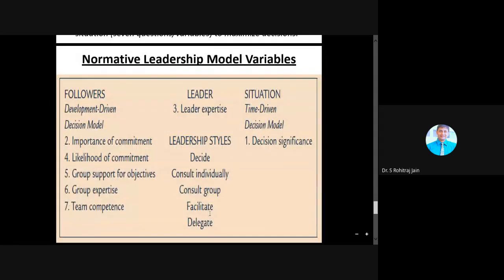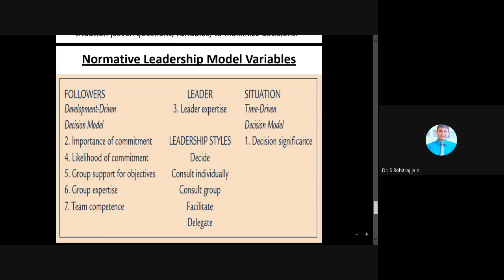So you can see here normative leadership model variables. I'm explaining the variables here. So situation, time driven, that is decision significance. The followers, that is development driven and decision model, which is importance of commitment, likelihood of commitment. Then group support for the common objective. See what happens when you're working in the team. All the members who are there in the team, your objective should be what? Towards achieving that particular goal, which should be the organizational goal, right? And then group expertise and team competence.